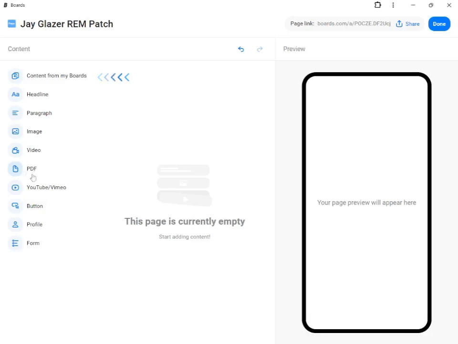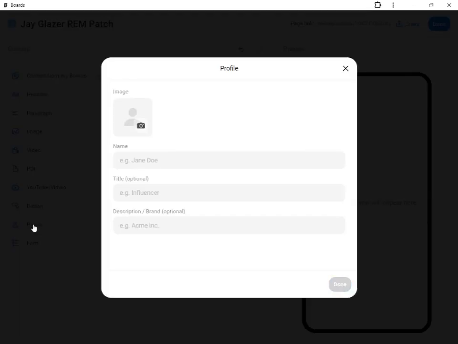You can upload a PDF. You can create a button. I have no idea what profile is. This is a new button. Ooh, look at that. It's a new thing where I can actually, oh, well, this is new. Let's play with it. So let's find my headshot.